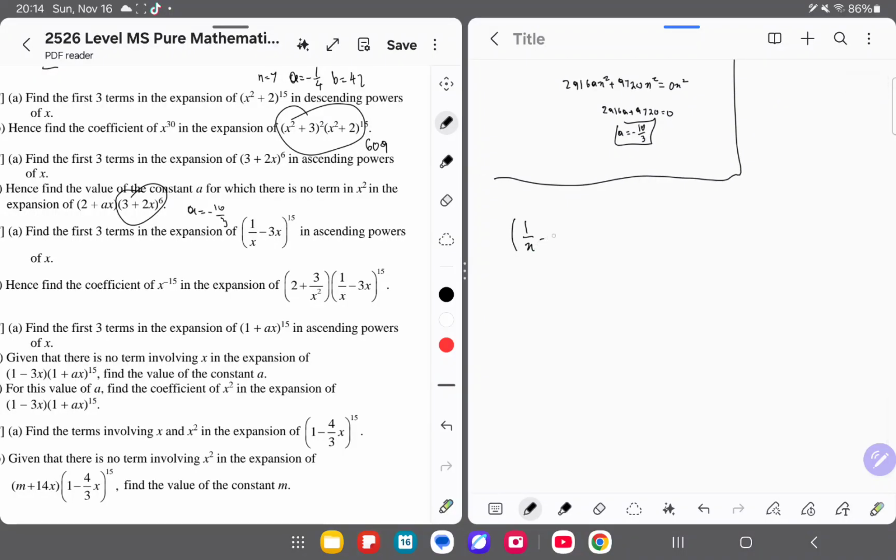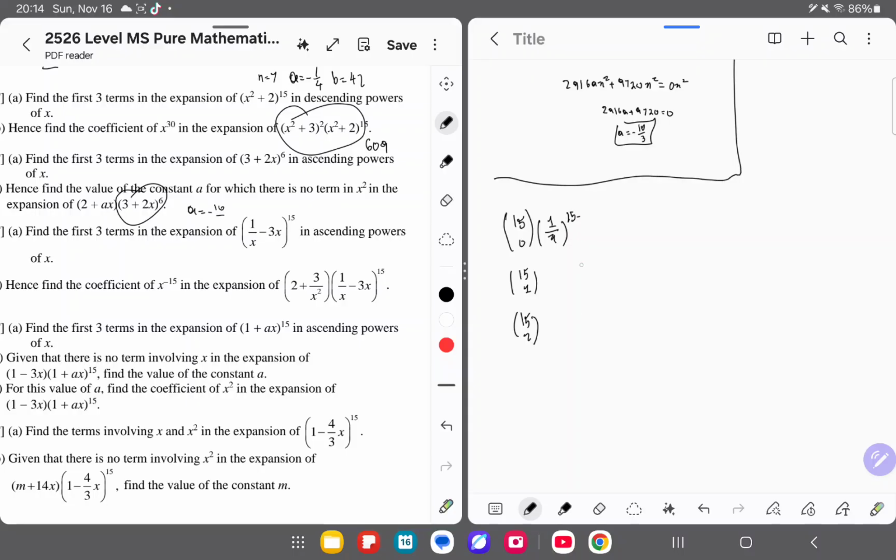We have 1 over x minus 3x already here. We'll just do the first 3 terms in ascending powers, meaning the lowest power begins. Of course, 3 brackets and 15 too. Now over here you pick the one with the lowest power of x. Here x power of minus 1 is lowest, so you pick this.